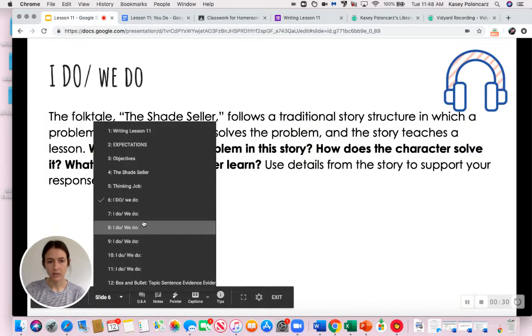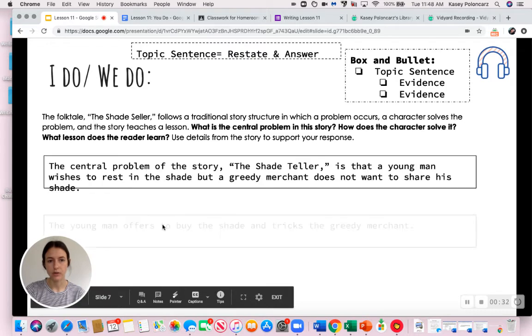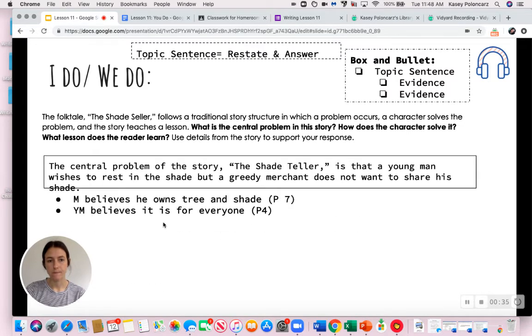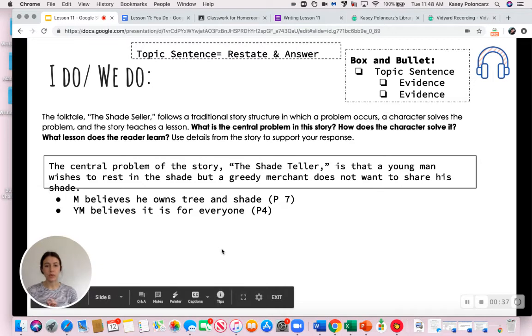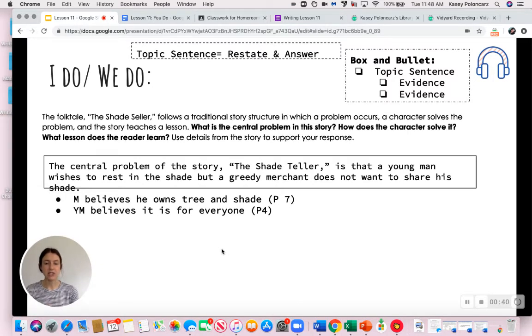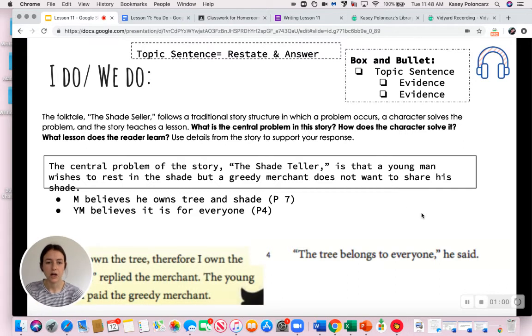Okay. So my first topic sentence that I want to prove is that the central problem of the story is that the young man wishes to rest in the shade, but the greedy merchant does not want to share his shade. So first I have to think of a quote that shows that the merchant believes he has the shade, and I have to find a quote that shows that the young man believes it's for everybody. So I went back into the story and I found this. "The tree belongs to everyone," he said. And I also found this where the merchant is saying, "I own the tree, therefore I own the shade."